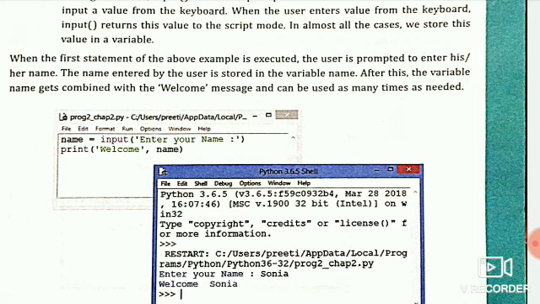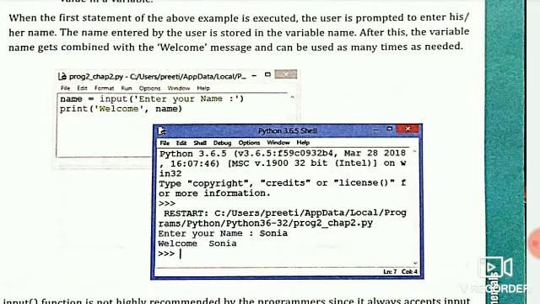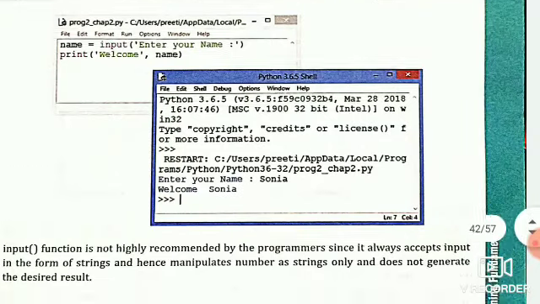So name is a variable and it can hold the value input by the user, that is, the name of the user. When we run this program in our Python shell, we get "Enter your name". It will wait for the user to enter the name, then store that value into the variable name. Then we give a print statement, and inside the print function, "Welcome" is a string and name is the variable. So Welcome is shown, and after that the value of name, Sonia.